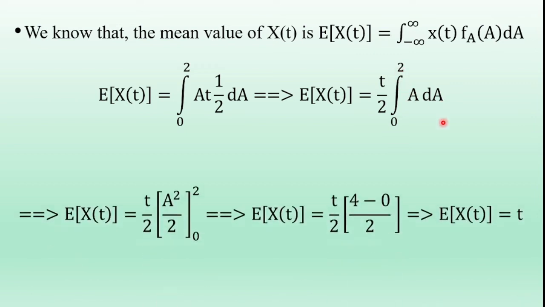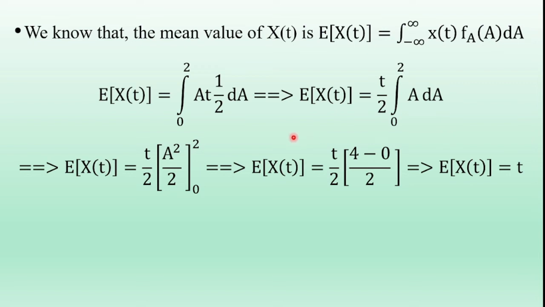Integral of A dA is A square by 2 over 0 to 2. Now substitute the upper value of A and the lower value of A, which is equal to t by 2 into (2 square is 4 minus 0 square is 0) by 2. Therefore, expectation of X of t is equal to t.